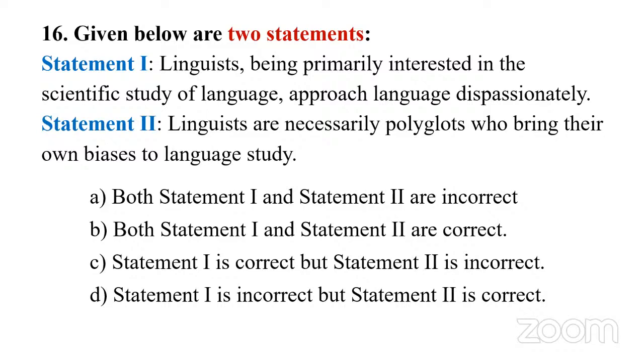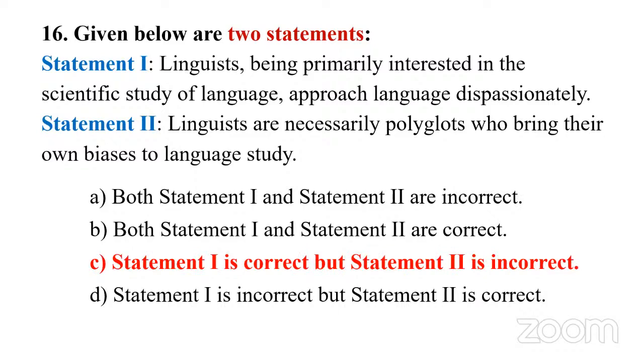But the next statement contradicts the first statement, right? Linguists are necessarily polyglots. Polyglots are ones who know a lot of languages, who bring their own biases to language study. So you have to make a decision which is correct, because there is some contradiction between the first statement and statement 2. And let's go to the answer, then let's discuss. Answer C. Statement 1 is correct, but statement 2 is incorrect.